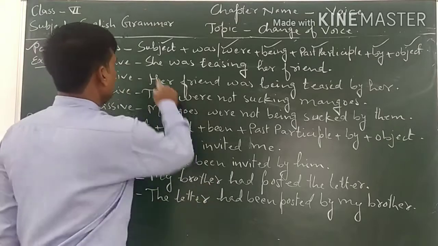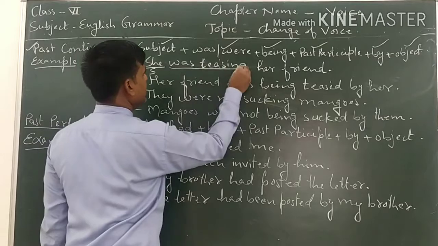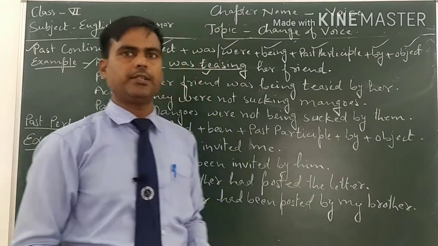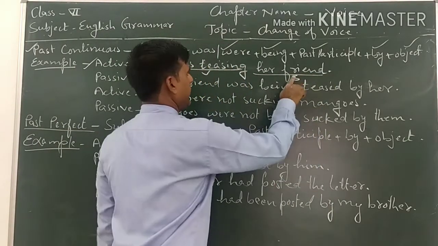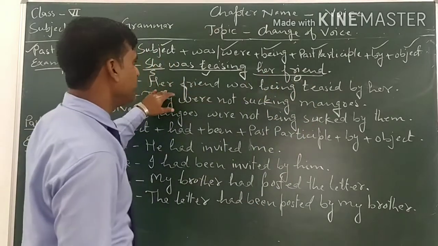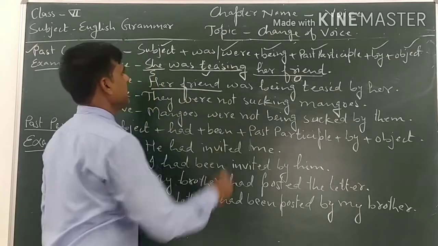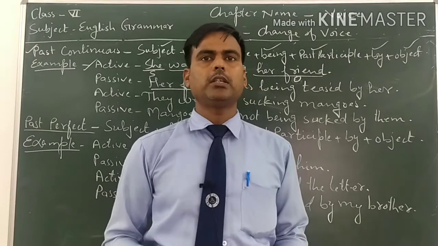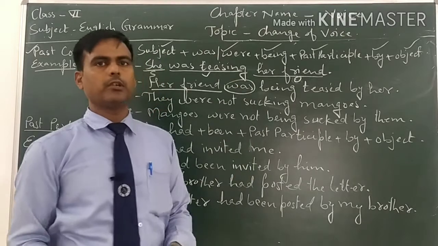The first example is: She was teasing her friend. She is the subject. Was teasing is the verb, and it tells us that the sentence is in past continuous tense. And her friend is the object. So the object of active voice will be the subject of passive voice. So her friend is the subject now in passive voice. Her friend is singular. That's why we will use was. If the subject is plural, we will use were.